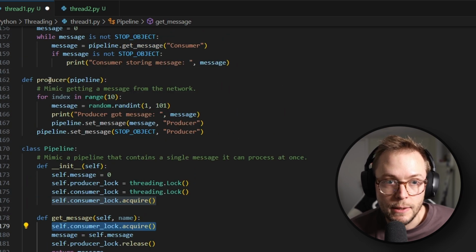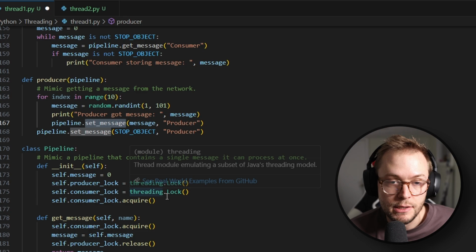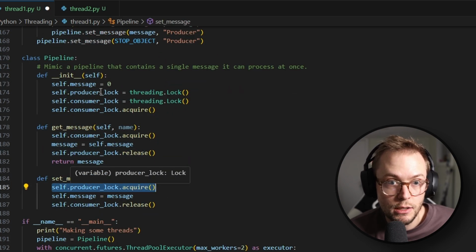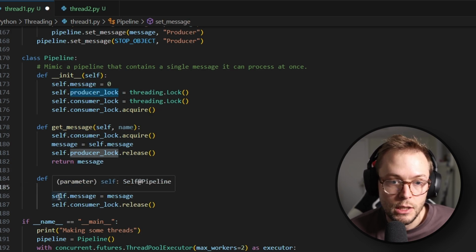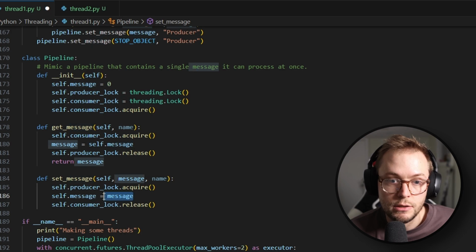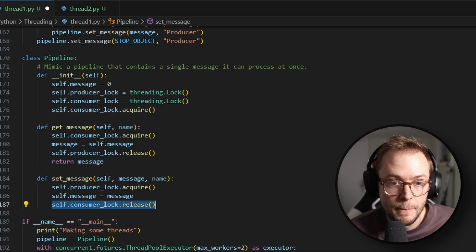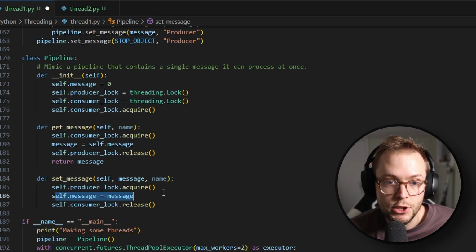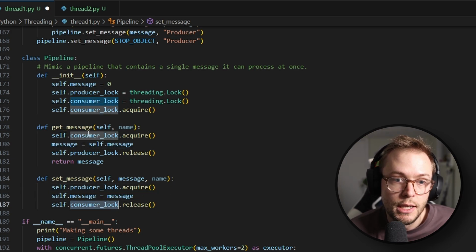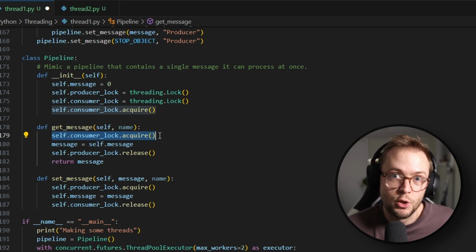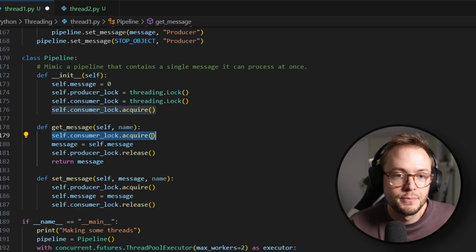Then when the producer calls set message, it will acquire the producer lock, which is not locked yet, and then it will set the message, and then it will release the consumer lock. So now once the message has been set, the consumer can actually acquire the consumer lock. They're kind of swapping back and forth.